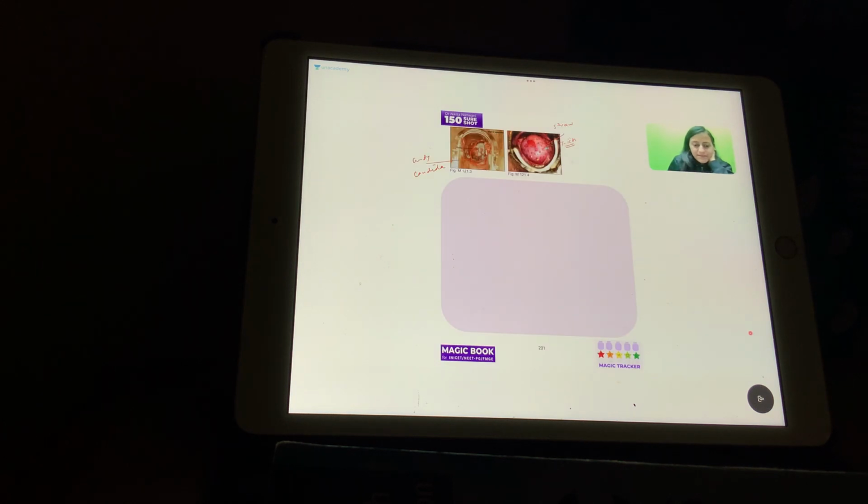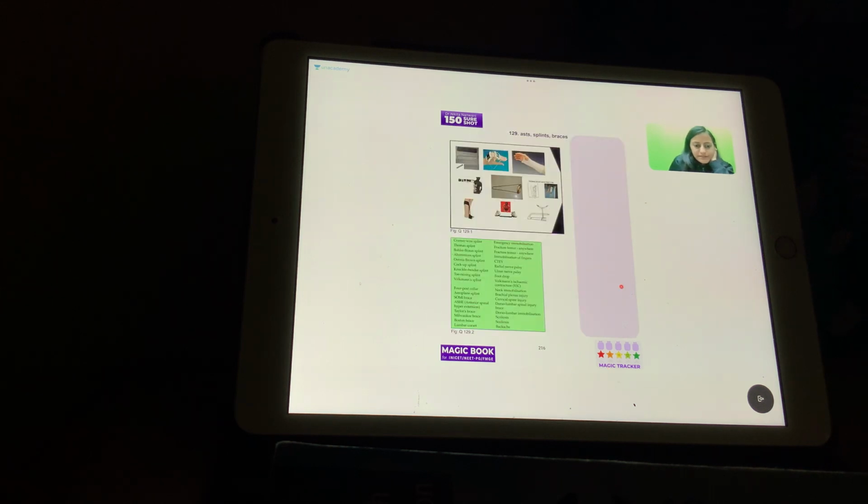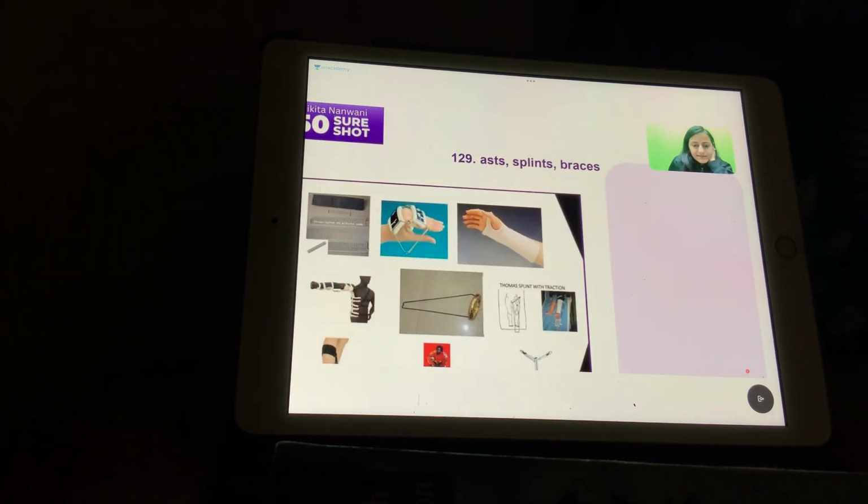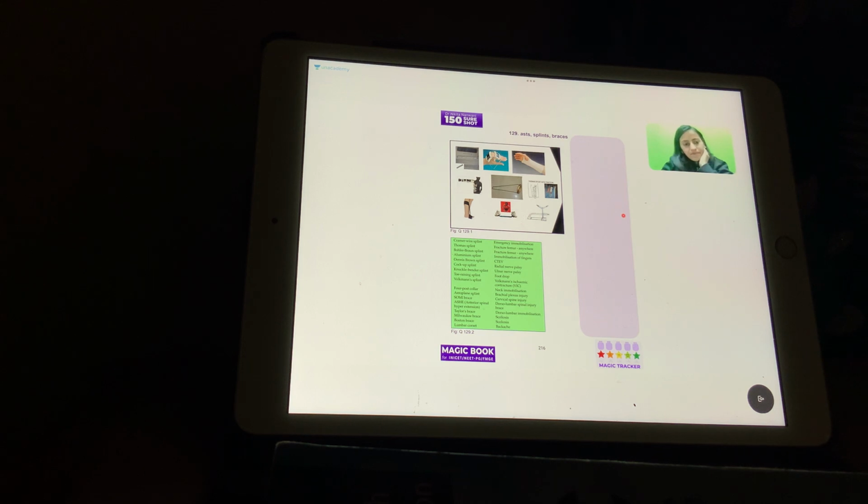The next topics that we would be going to is the topics from ortho. Right, orthopedics के topics करने हैं. First one that we have here, page number 216, that is the cast, the splints, and the braces. Okay. So let me just switch off the chart here and start with this topic.